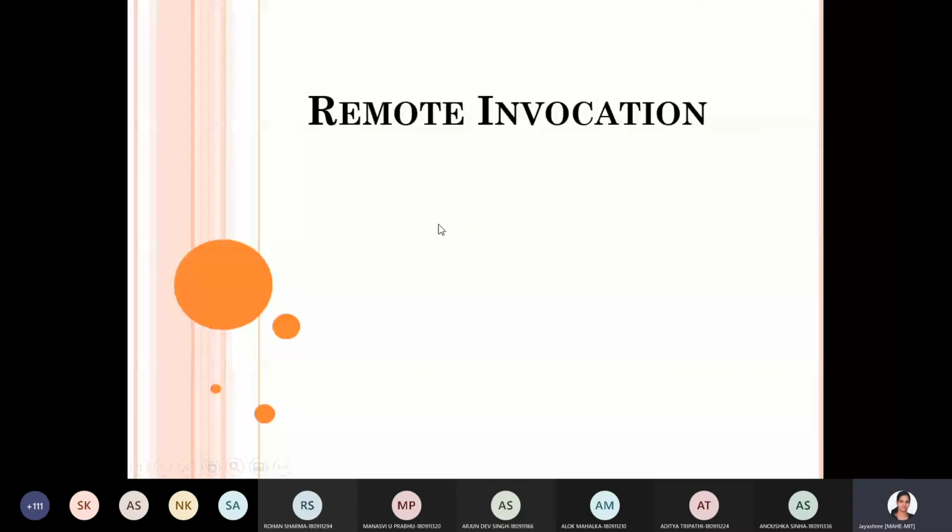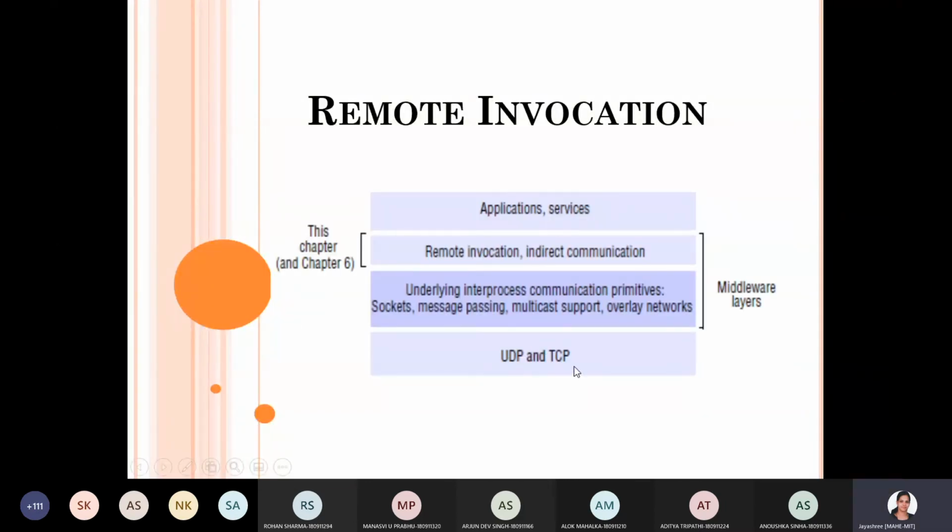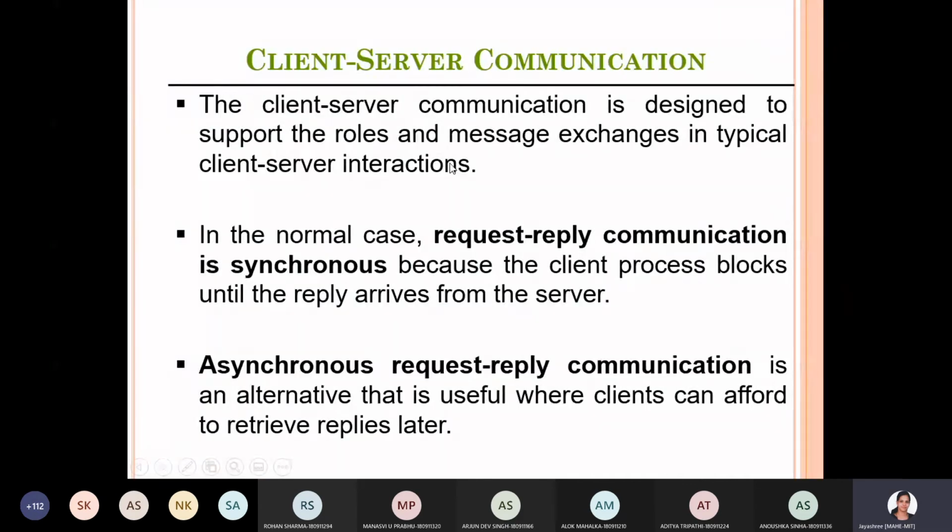This is the layered architecture for distributed systems. You will have your UDP, TCP, and the underlying interprocess communication primitives. Those are sockets and message passing. So these are the layers related to the middleware layers. Then you have applications and services which can be distributed across the network.